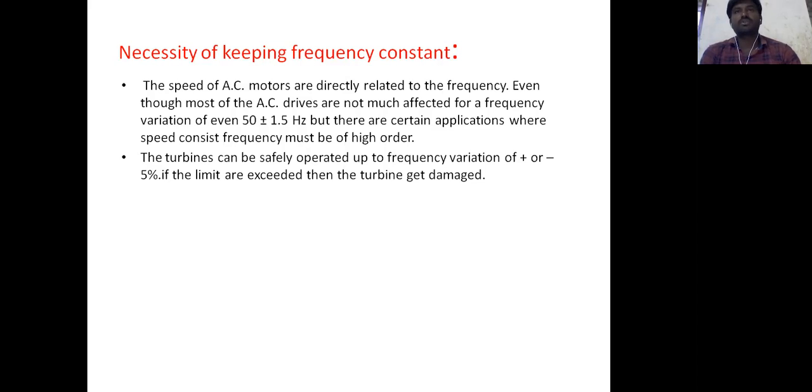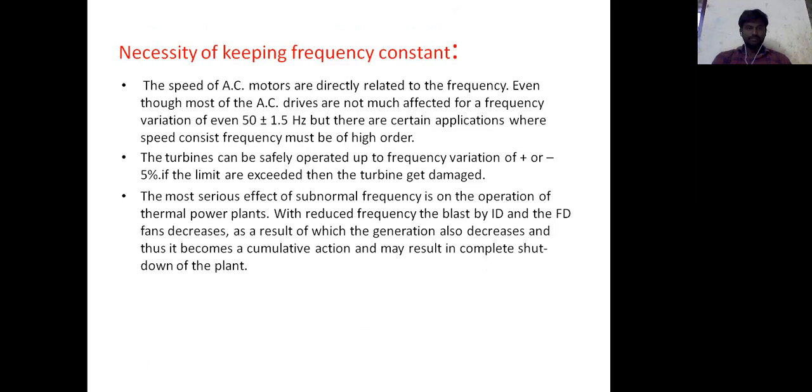So Ns equals 120 f by P: as the frequency varies, the speed also varies. If the frequency changes by more than 5 percent, that is beyond 50.5 hertz, the limit is exceeded and the turbine gets damaged. So we need to maintain the constant frequency in power stations.